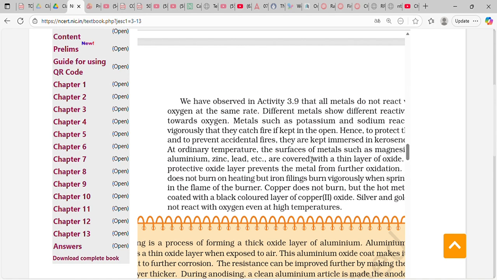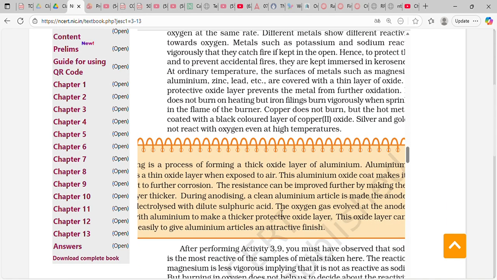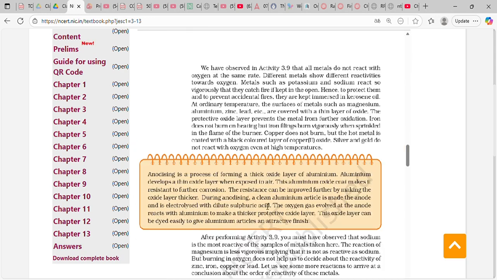The surface of metals such as magnesium, aluminum, lead, etc. is covered with a thin layer of oxide. The protective oxide prevents the metal from further oxidation. Iron does not burn on heating, but iron filings burn vigorously when sprinkled in the flame of a burner. Copper does not burn, but the hot metal is coated with a black layer of copper(II) oxide. Silver and gold do not react with oxygen even at high temperatures.